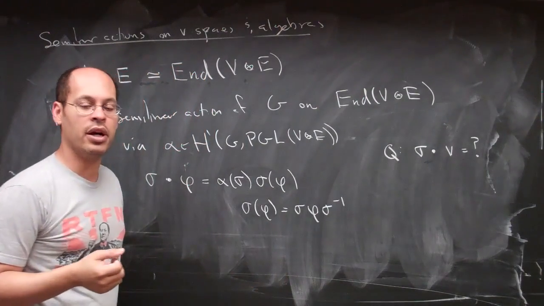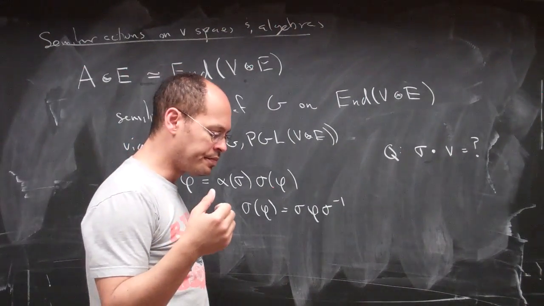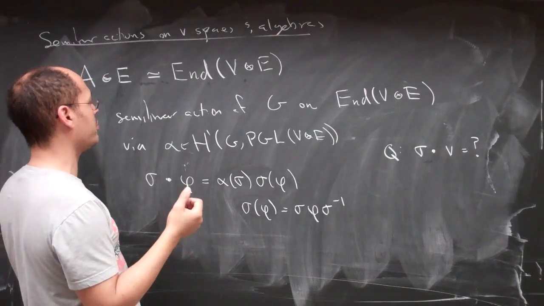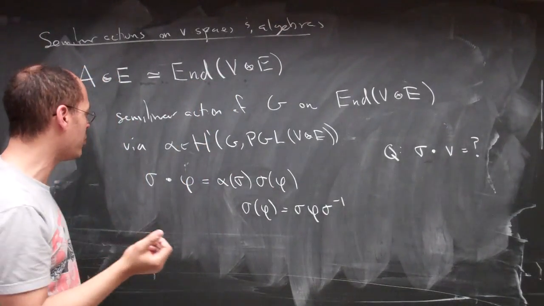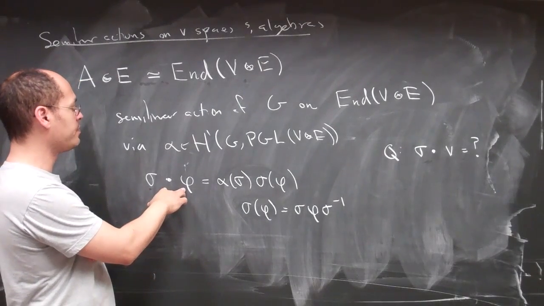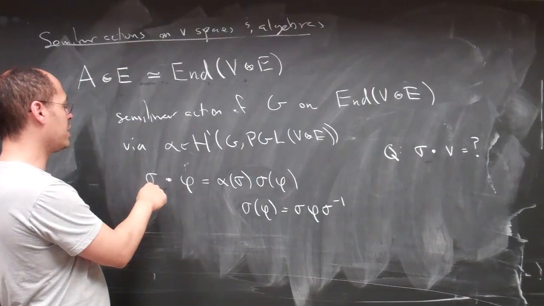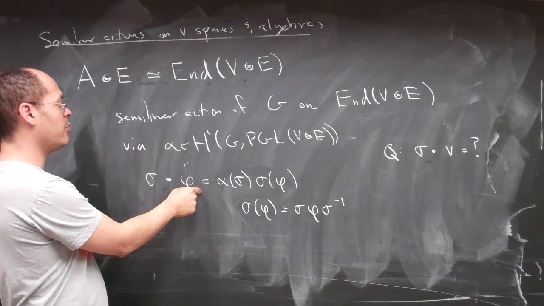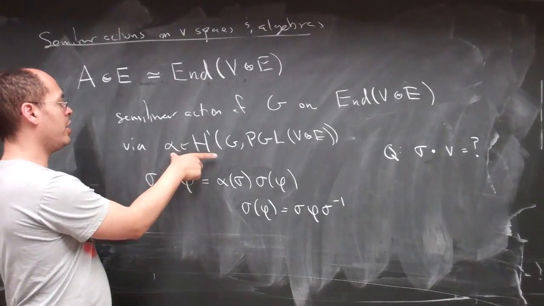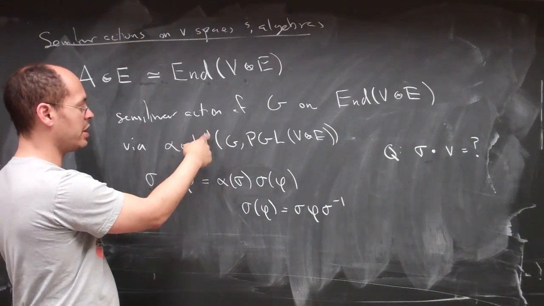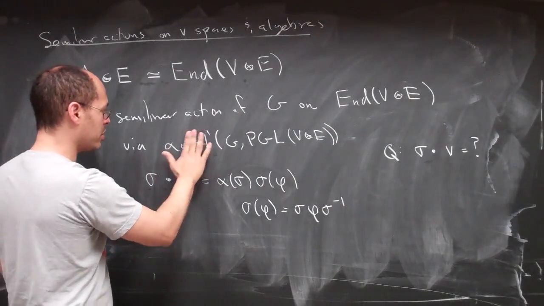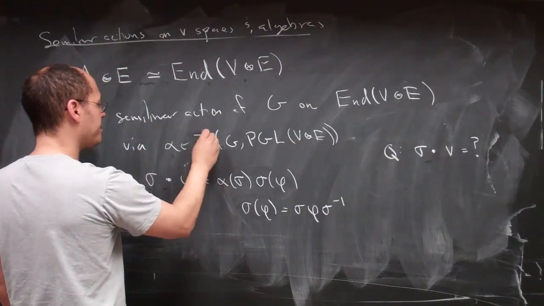So there's a standard way that the Galois group acts on the endomorphisms, and to describe this new twisted way, which I'll write with a little dot, the new action of sigma on some endomorphism is given by the class of a 1 cocycle. So we actually have to make a choice and say that alpha is a 1 cocycle.